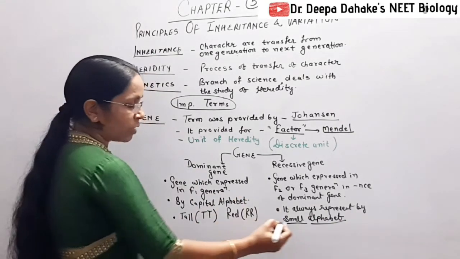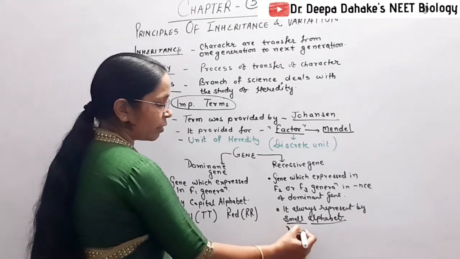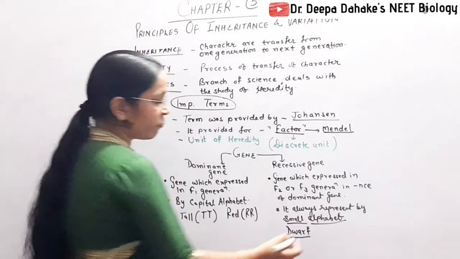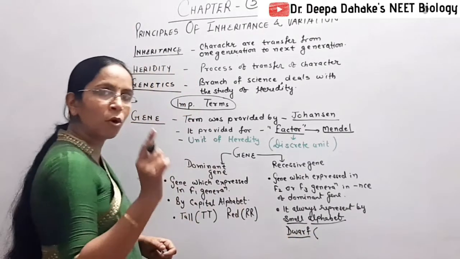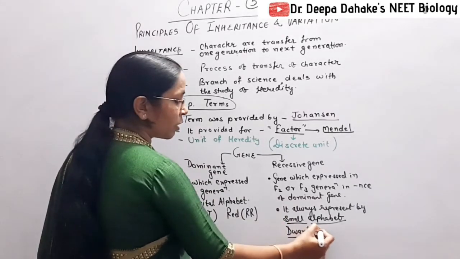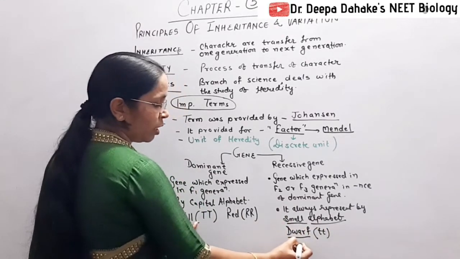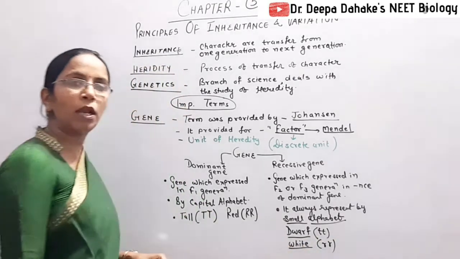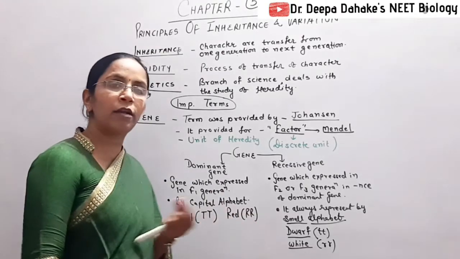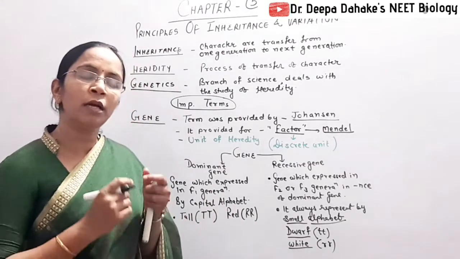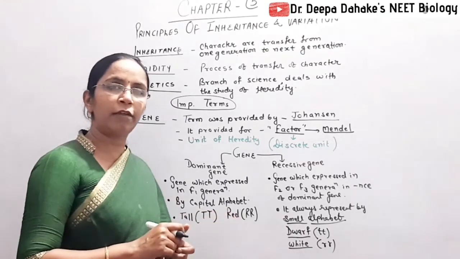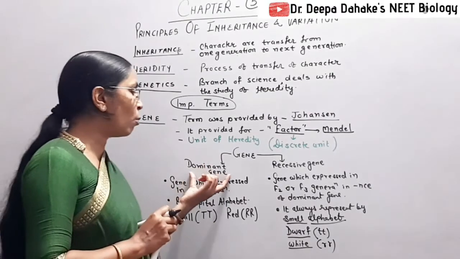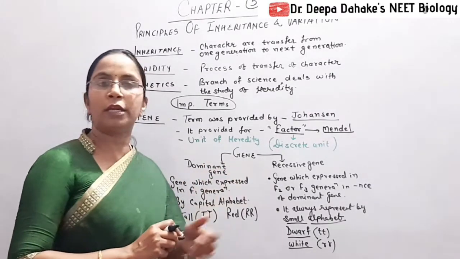So suppose in contrast to tall, the height of the stem is short, then we use the term dwarf. And for dwarf, we use the character small t. If the flowers are colorless or white, then we use small r, because we use capital R for red colored flowers, the dominant trait in flower. So this is the introductory part. You remember how we can differentiate between the dominant and recessive gene.